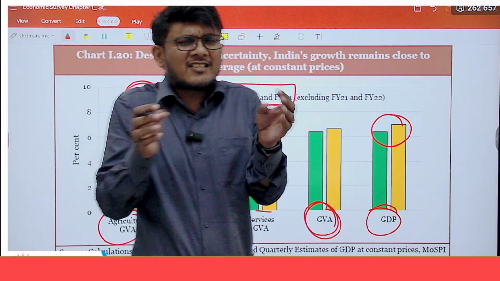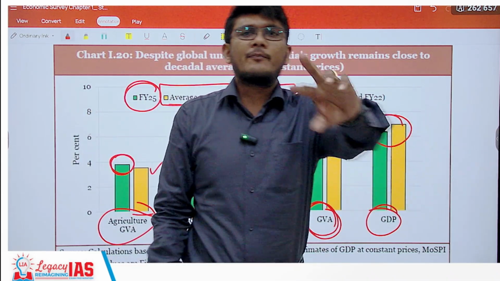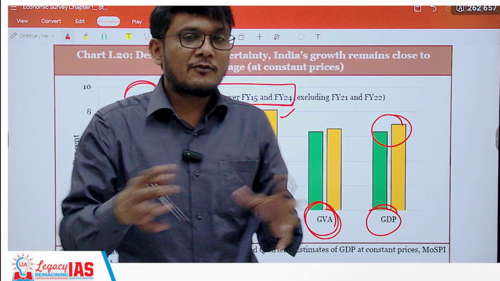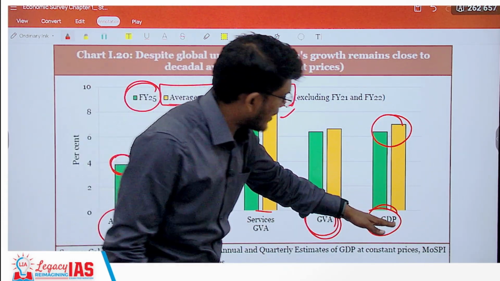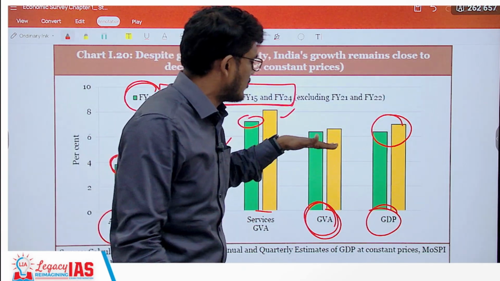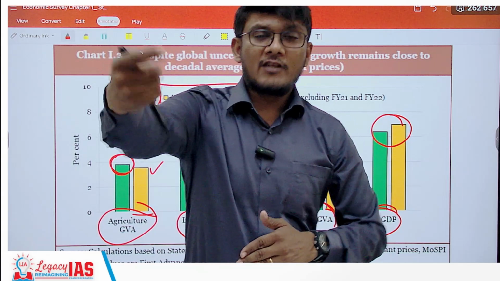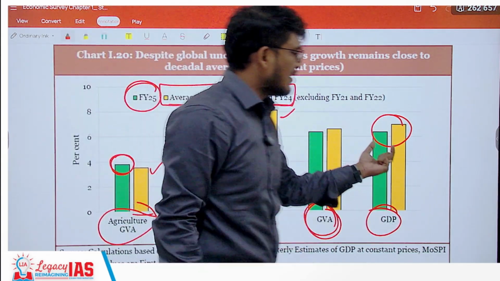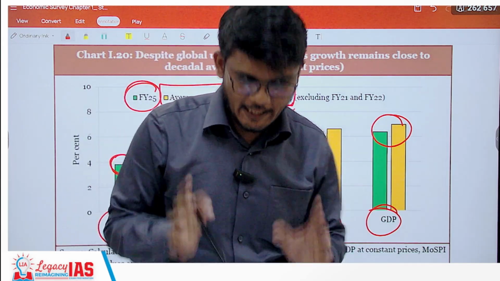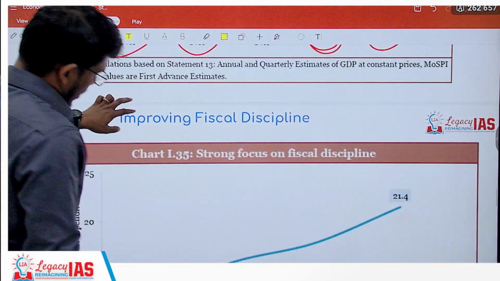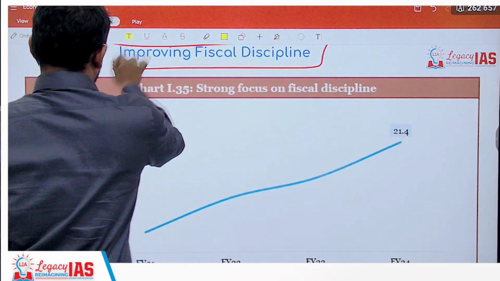Now, if taxes and subsidies would exactly cancel out each other, then GVA and GDP will be equal. But if taxes and subsidies don't cancel out and there is a positive impact, GDP will be more. And as you can see, GDP here is slightly more than GVA. So the net impact of subsidies and taxes is on the positive or higher side, thus increasing the GDP, making it more than the GVA. I hope that's clear.